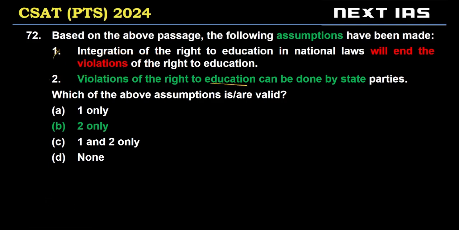Two, violations of the right to education can be done by state parties, right? This could be done through action or inaction, right? So two is a valid assumption. This is based on the first sentence of the passage.